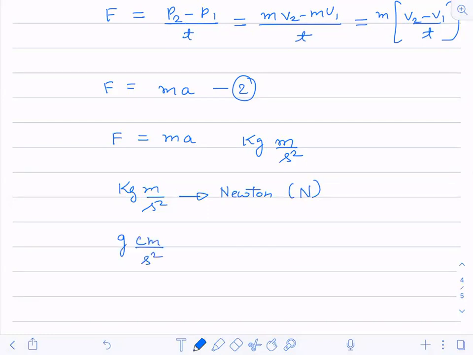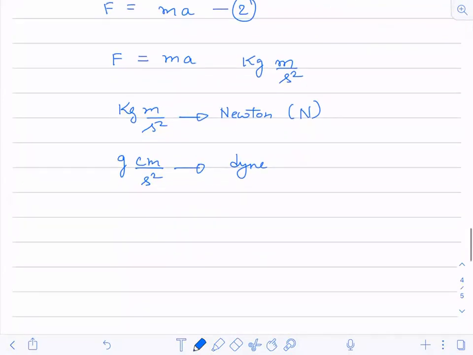And this quantity is called dyne. Now, if you want to convert from Newton to dyne or from dyne to Newton, let us see this conversion also. So 1 Newton is equal to 10 to the power 5 dyne.